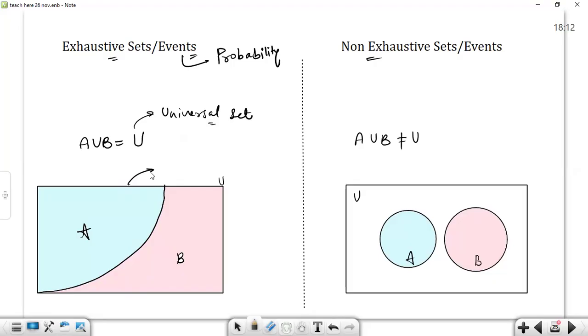Here, tell me, are A and B mutually exclusive or not? Exclusivity means they are not intersecting with each other. Yes, sir, they are mutually exclusive. Yes, they are mutually exclusive because they are not intersecting. Is it the case here also? Yes, sir, neither of them is intersecting. Yes, good.